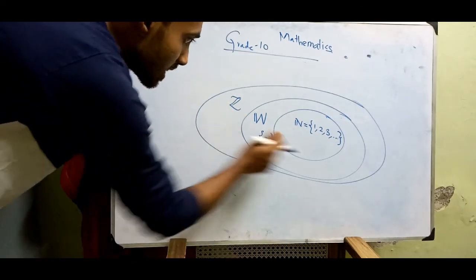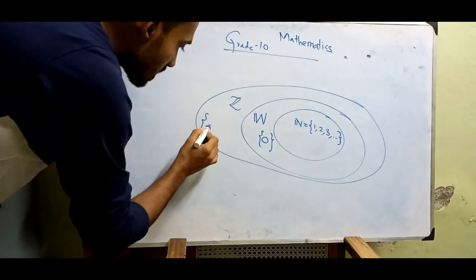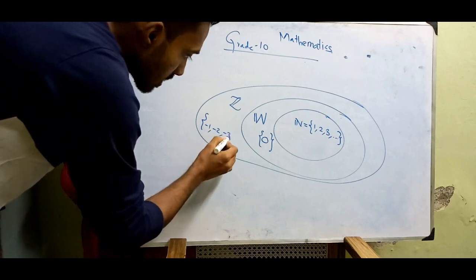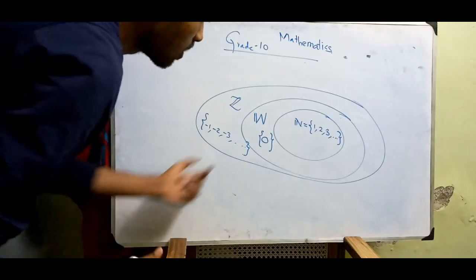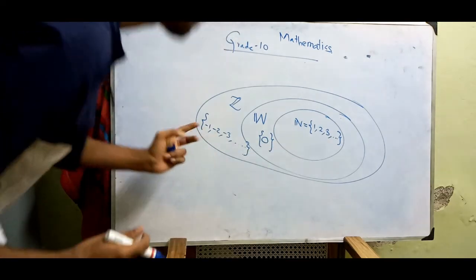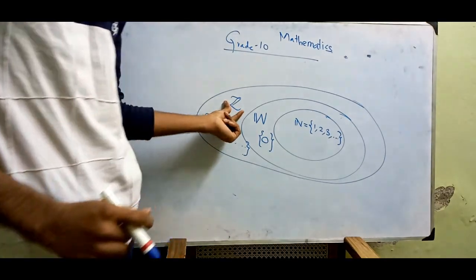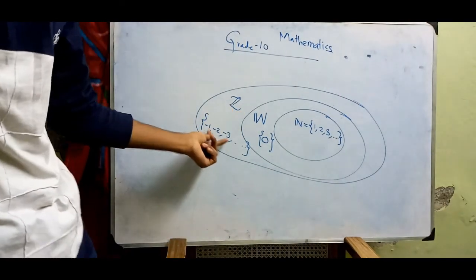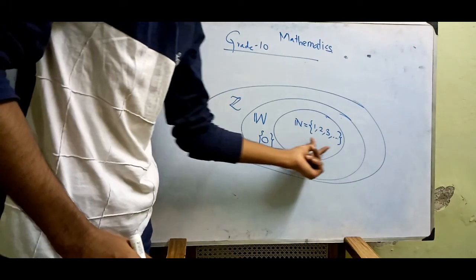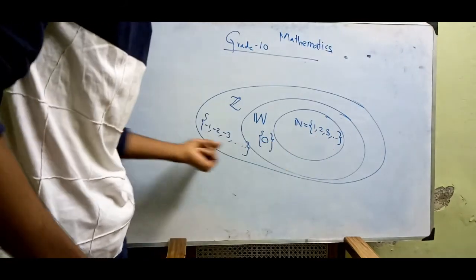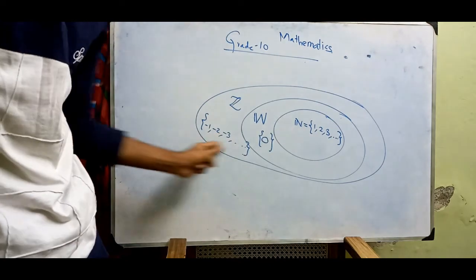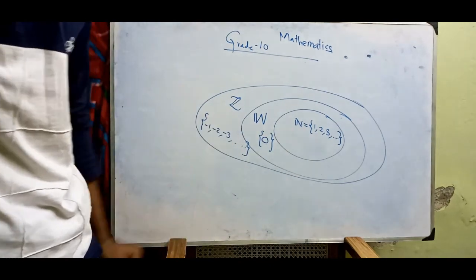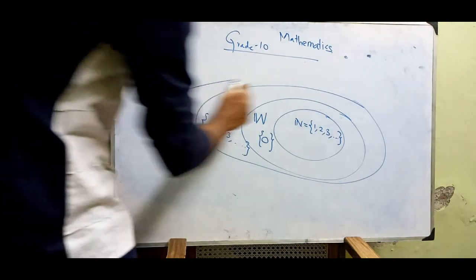If I add negative natural numbers, -1, -2, -3 and so on, along with 0 and the positive natural numbers, all three together become the integers.